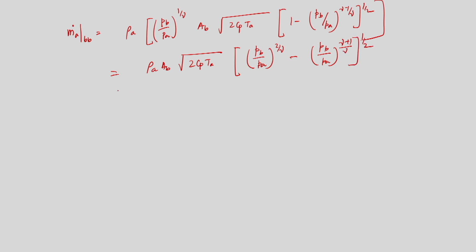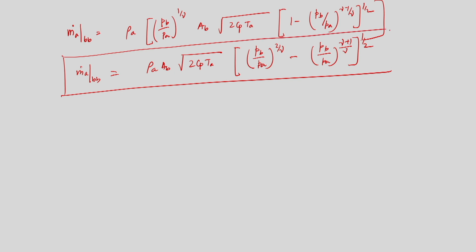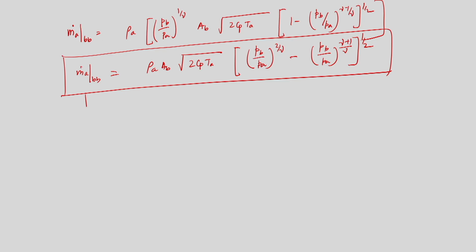So, this is the expression of mass flow rate of air at section Bb, that is what I obtain. So, I have expressed mass flow rate at section Bb in terms of known quantities, because I know rho a, I know area Bb, and Pb by Pa, that information I can obtain by attaching a U tube manometer at section Bb, whose one side is open to atmosphere.